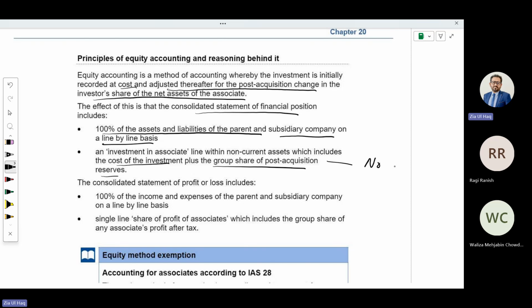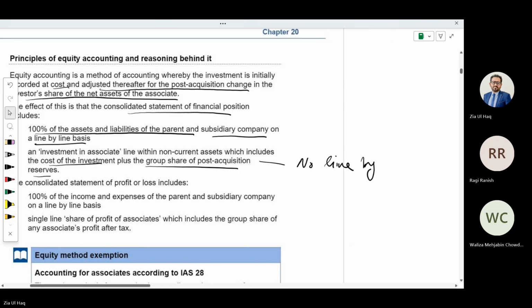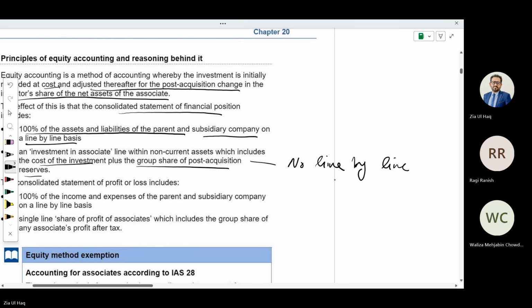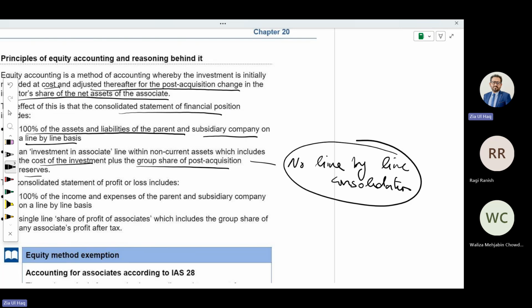No line by line consolidation for associate. I mean, associate non-current assets and current liabilities we will not add with each other. Only subsidiary results will be added.